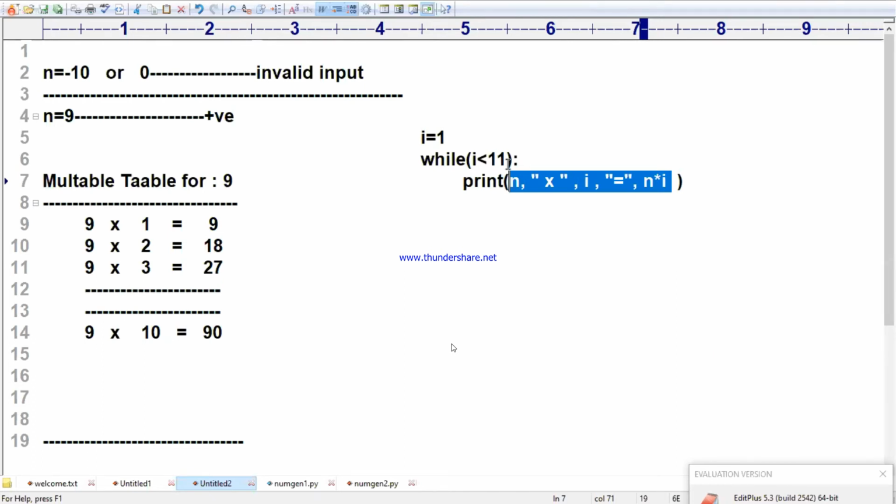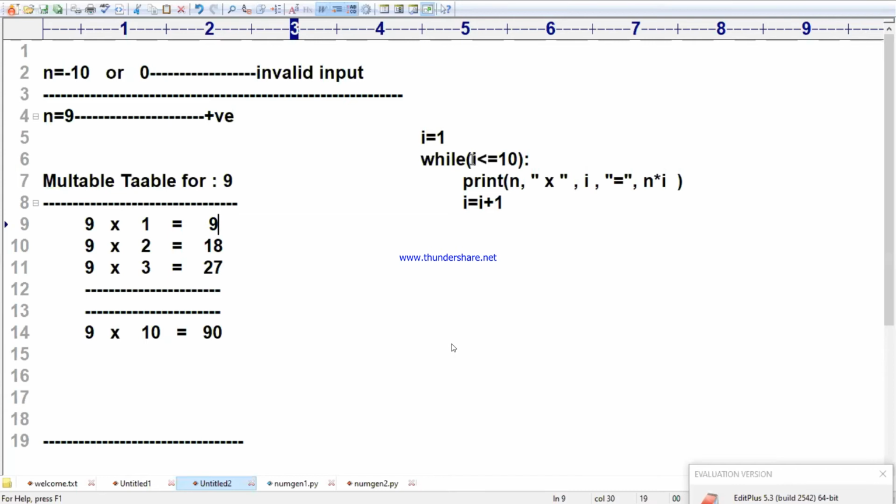Durga Prasad, I said i less than 11 or i less than or equal to 10. Now, coming back to the point, next I will go for i is equal to i plus 1, incrementing that i value. It is going to be repeated up to 10 times.